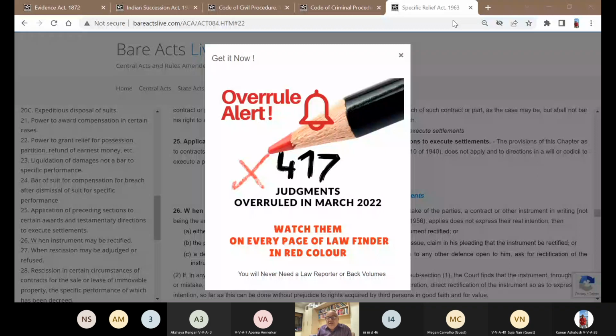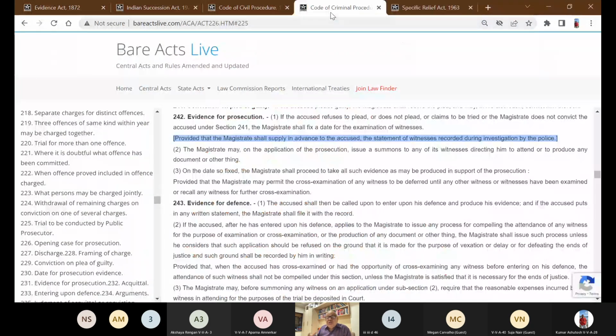The evidence is required to be led in civil cases by the plaintiff unless the issue of jurisdiction is tried as a preliminary issue. In the CrPC, it is the prosecution who will begin the case first if it's a sessions court triable case under section 231 CrPC.